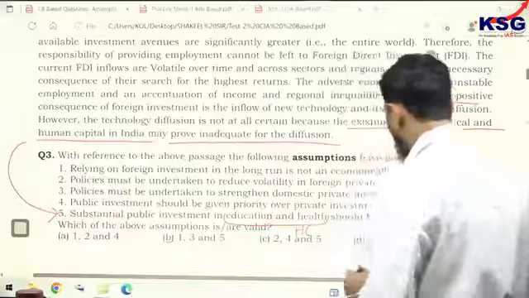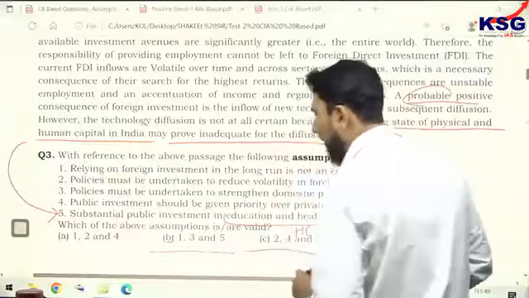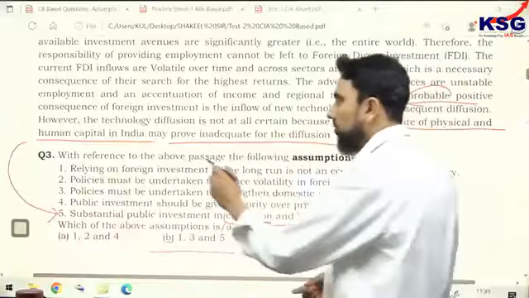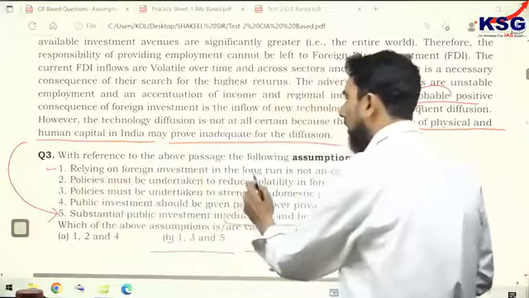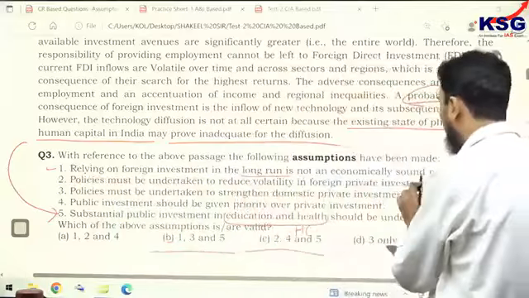So 5th, wherever it is given, should be chosen. It is given in C and B. When you look at the first one, it says relying on foreign investment in the long run is not an economically sound policy.